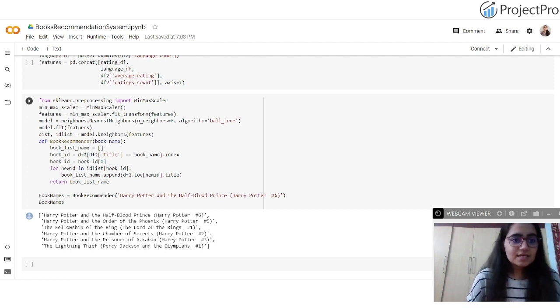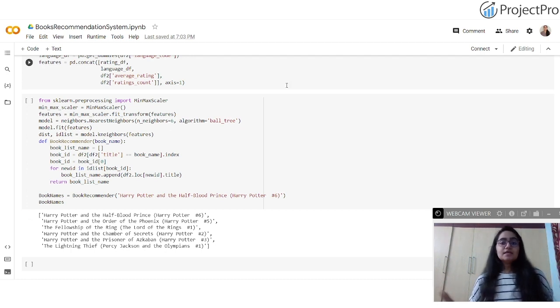Once that is done, here I'm making use of nearest neighbors, where n neighbors is set to 6. As I've told, we used the nearest neighbor algorithm after doing the clustering for the customer segmentation part, and we are making use of the K nearest neighbors algorithm here.